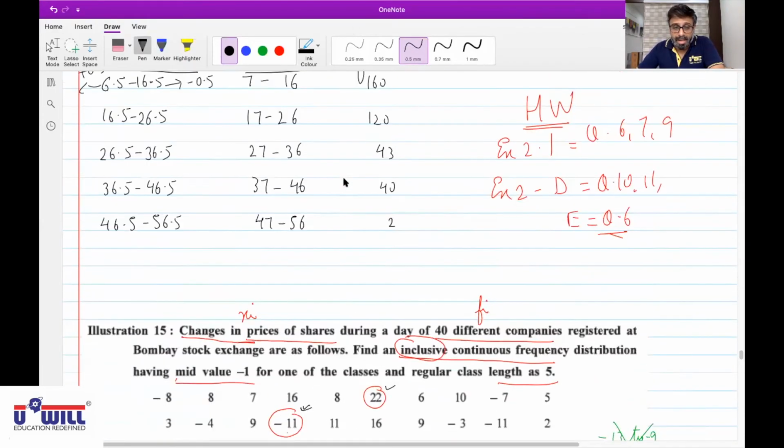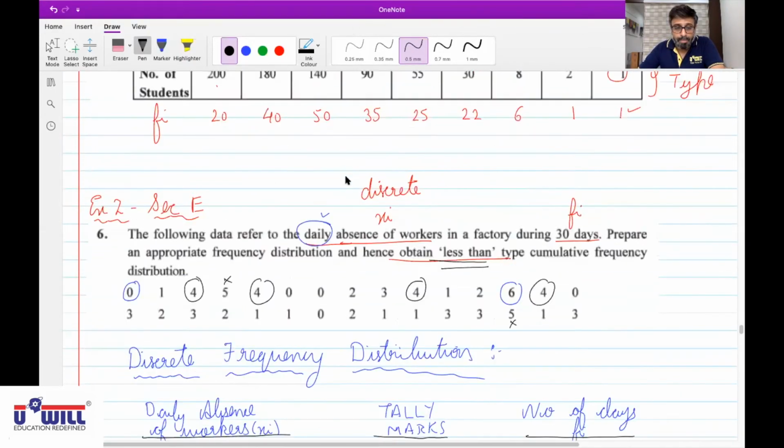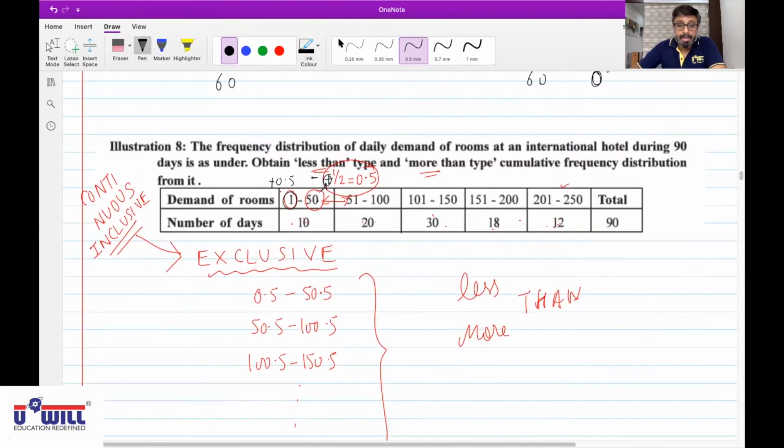See, this we have done earlier also. I'll show it to you in past questions. Can you see illustration 8? 1 to 50, 51 to 100 is inclusive. When we obtained exclusive, what did we do in the lower boundary point? We subtracted 0.5. So 1 minus 0.5, 0.5.